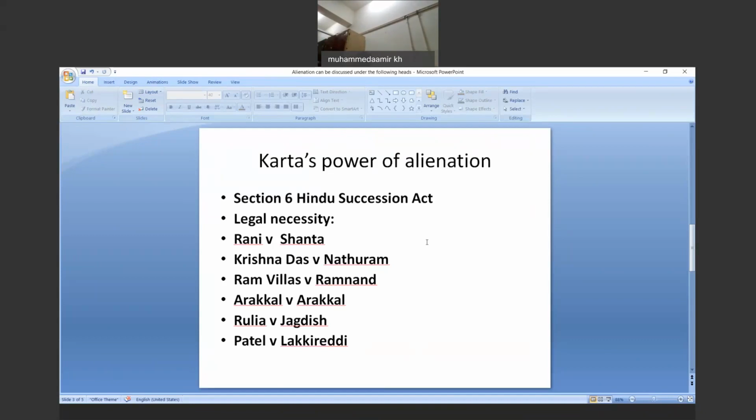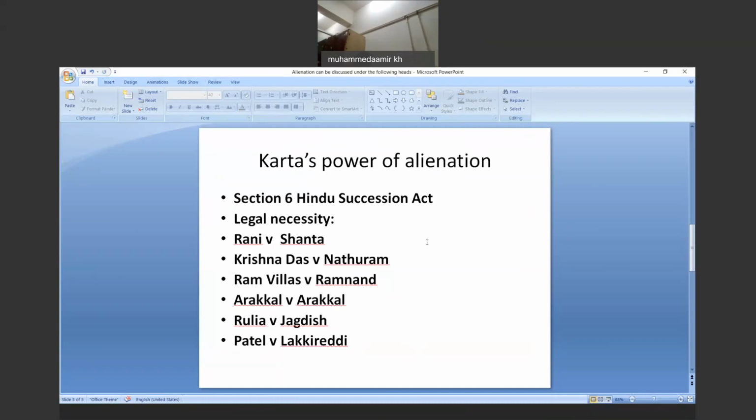Although for compromise we require the rules of Order 32 of the Civil Procedure Code, where the compromise for a minor will be made in the presence of the court. But whenever a contract has been made, or the Karta exercises the power of alienation, the consent of other co-partners is deemed to be implied.